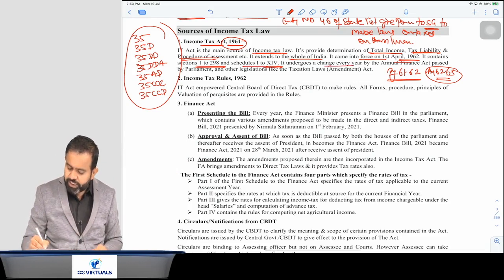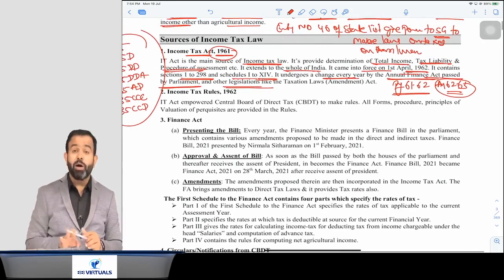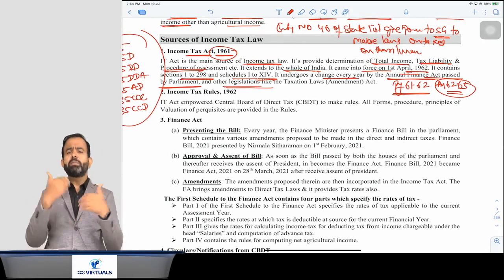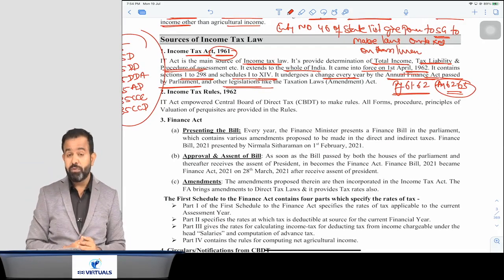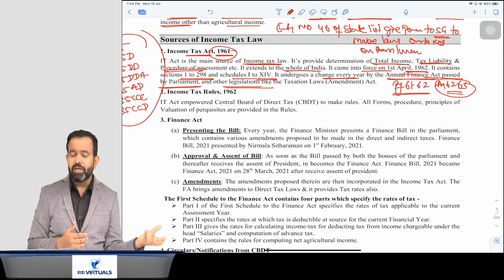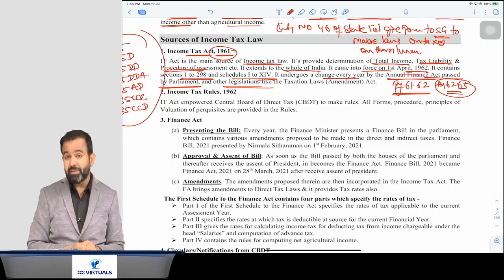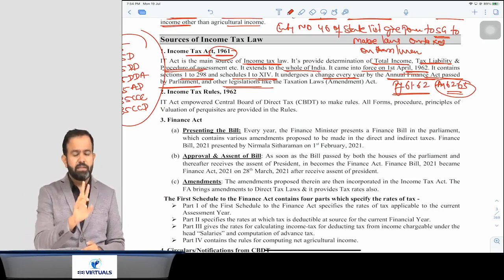It undergoes a change every year by the annual finance act passed by the parliament and other legislation like the taxation law amendment act. So sir, how will income tax act change? Because you know that we need the changes. Every year there will be amendment. So how will amendment be made in income tax act? So for amendment, there are two ways.